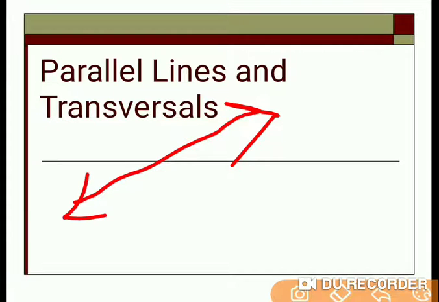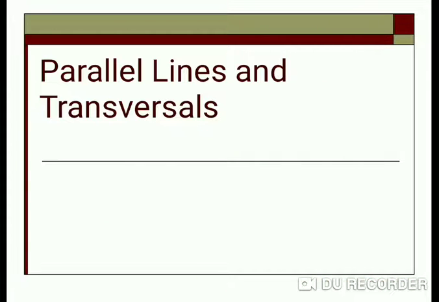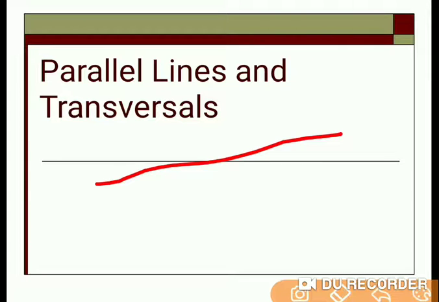Here we have two lines which do not intersect each other, but we can't say that they are parallel, because when you expand these lines at a point they will meet. So for being parallel, it is important that two lines where the distance between those two lines at any given point on the lines is constant, are called parallel lines.